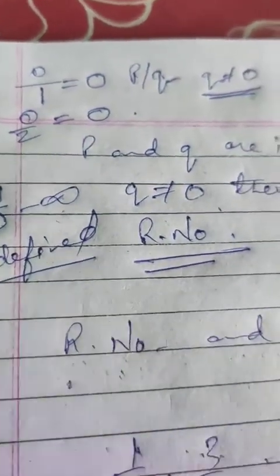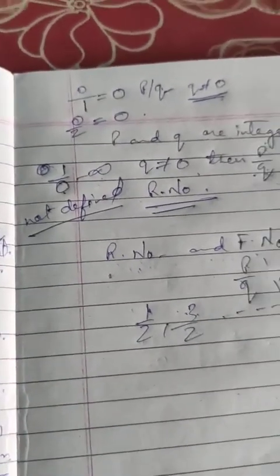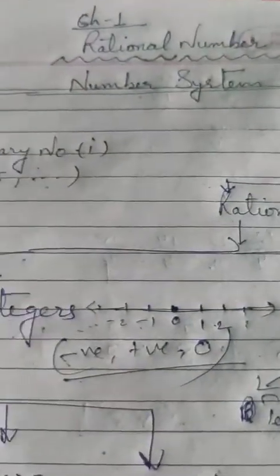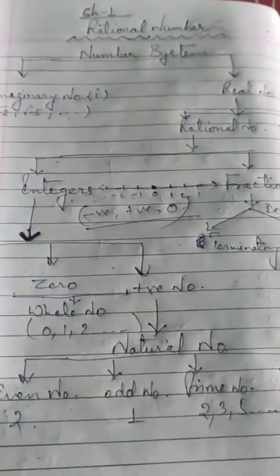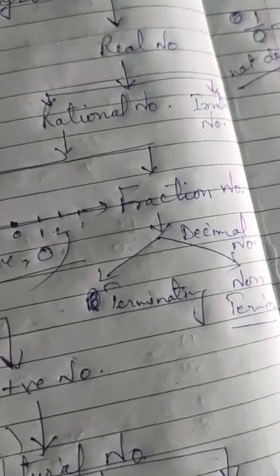That is a rational number. Odd numbers, whole numbers, natural numbers, prime numbers you have already studied, so I am not explaining these again.